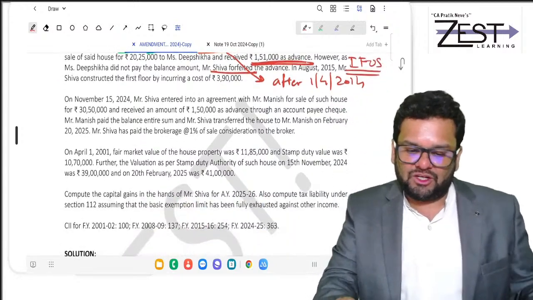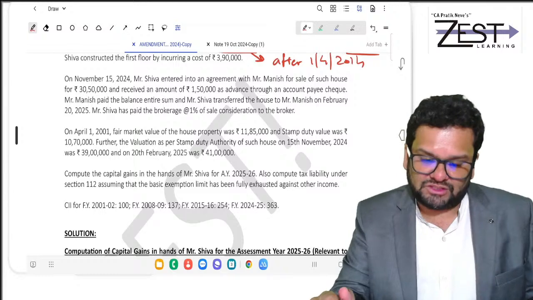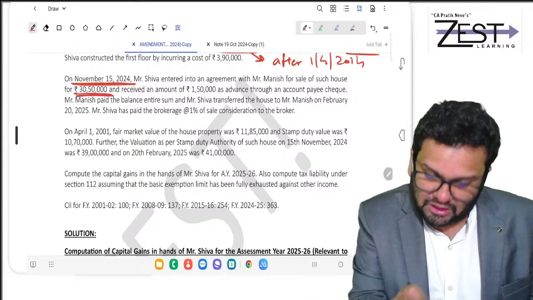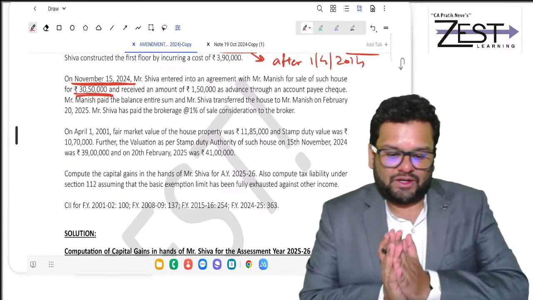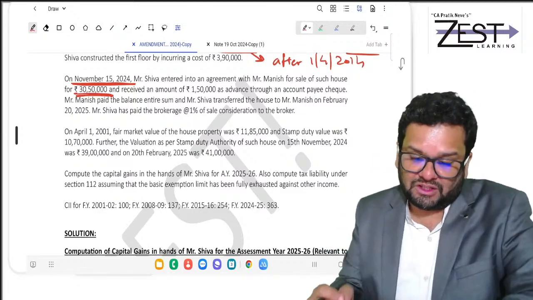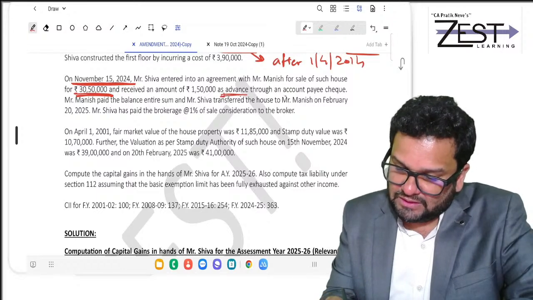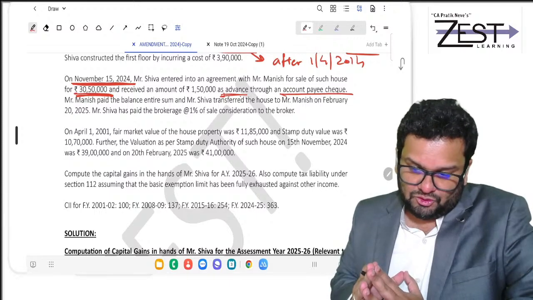On November 15, 24, he entered into agreement with Manish for sale of such house for 30 lakh 50,000. Congratulations. Now finally, in 24-25, you are selling the house for 30 lakh 50,000. 150 you have received as an advance, that also through account payee cheque. So very good.